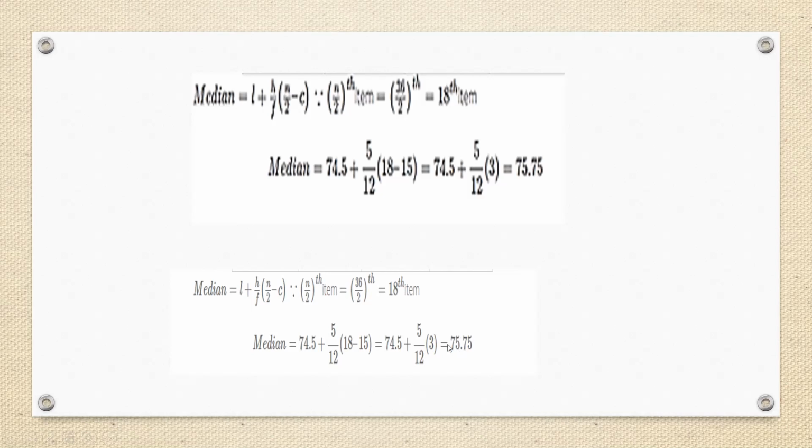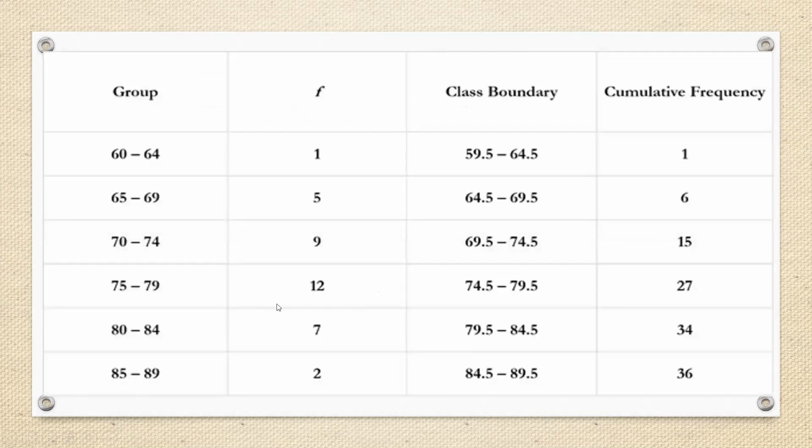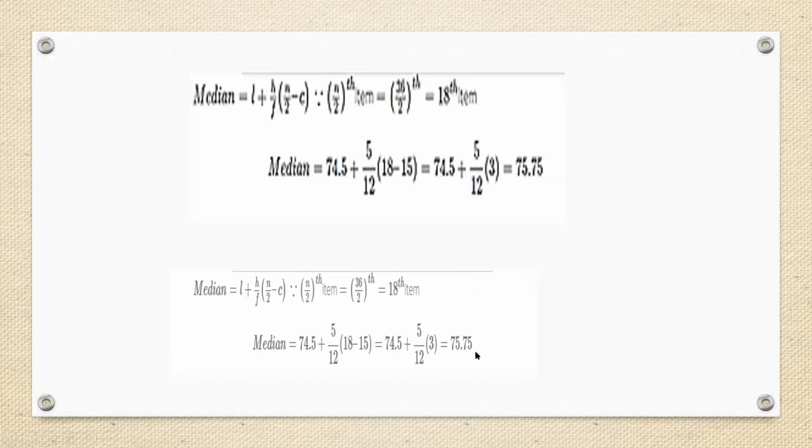So the median of the data lies in this group. You can check 74.5 to 79.5. The median is 75.75, so the median lies between these two values. The median should lie in the selected median group. And you can check the median of the data is 75.75. So you can calculate the median of the grouped data.